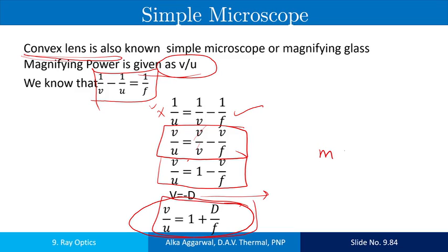So the magnifying power of a simple microscope is 1 plus D upon F.